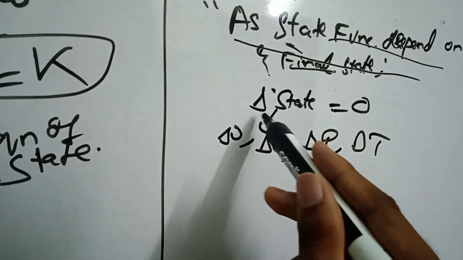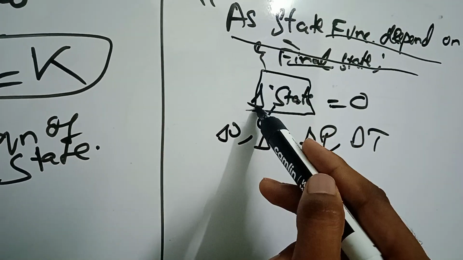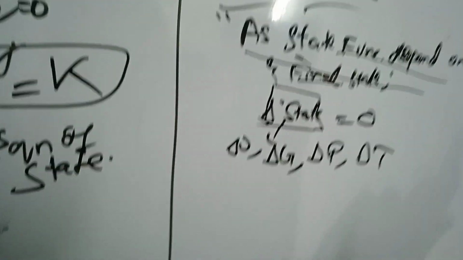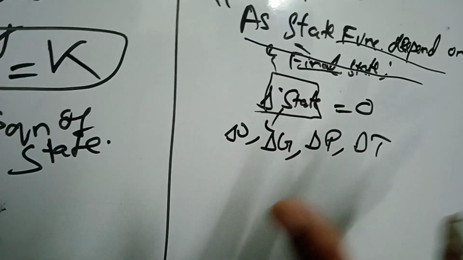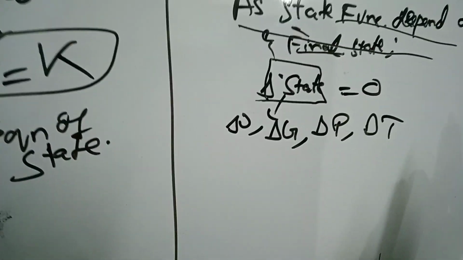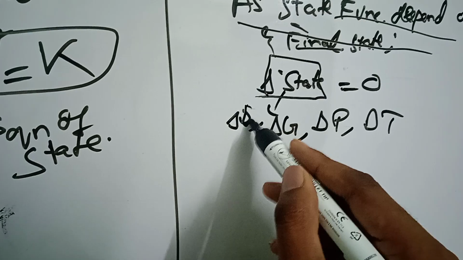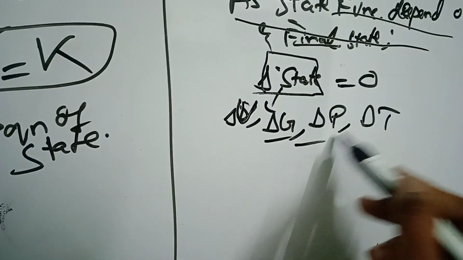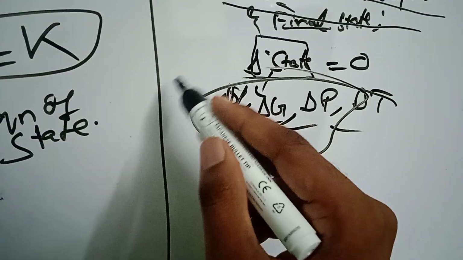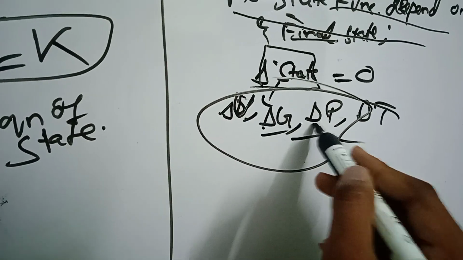That's all. I have not discussed state parameters in this session because, as I have said, it's not for learning from scratch. So you should know the state parameters such as change in internal energy, Gibbs free energy, pressure, temperature, all these are state parameters. So the change in these state parameters is zero for a cyclic process.